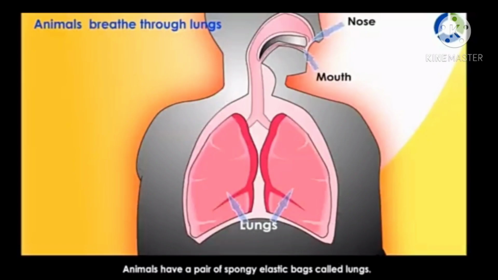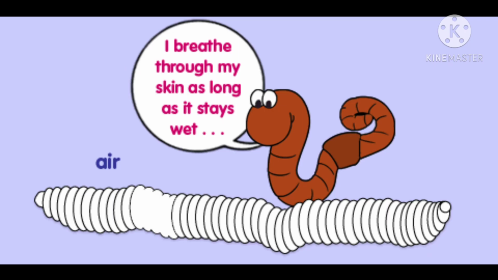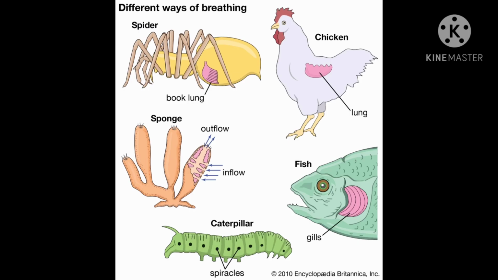Some animals may have a different mechanism for the exchange of gases, which is part of the respiration process. For example, earthworms breathe through their skin, their body surface, and we have learned that fishes have gills for using oxygen dissolved in water. Gills absorb oxygen dissolved in water.